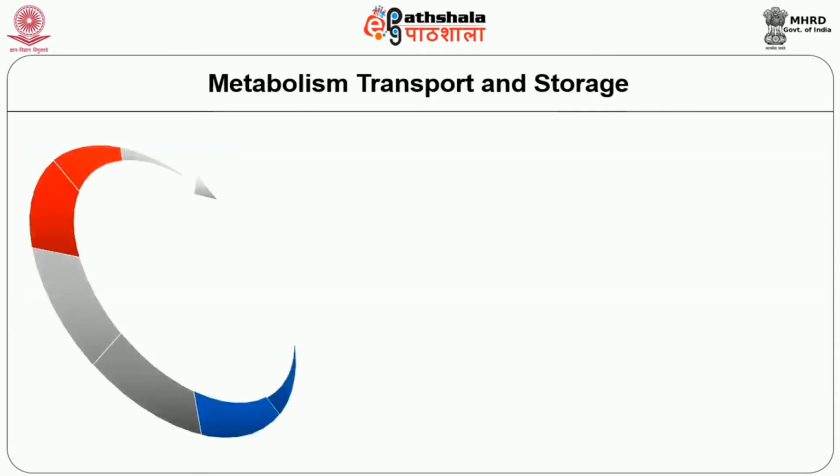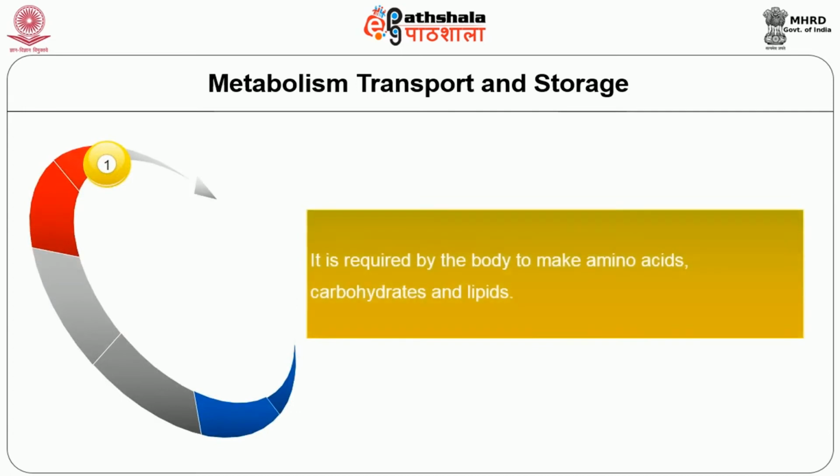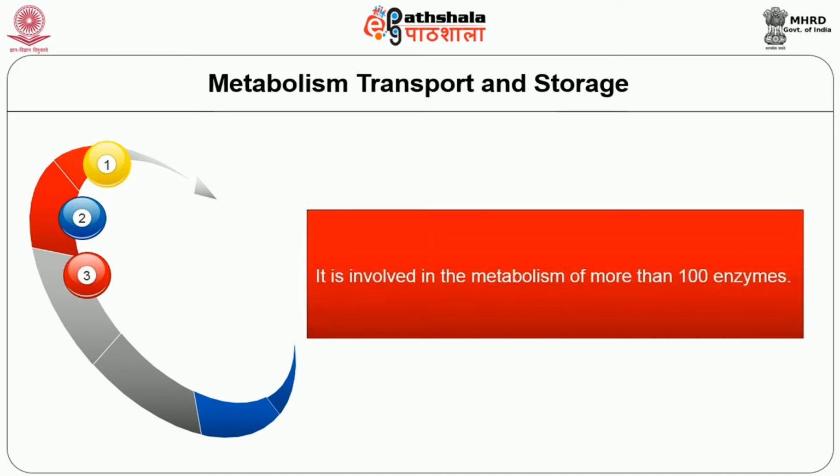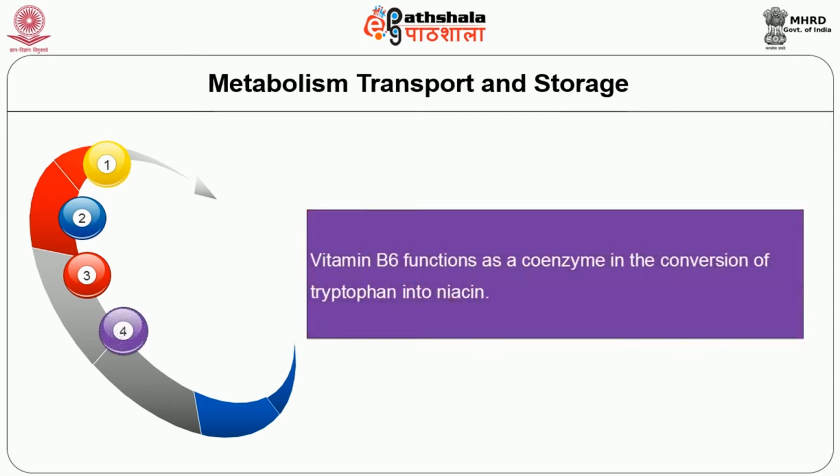Metabolism, transport and storage. It is required by the body to make amino acids, carbohydrates and lipids. B6 is a coenzyme in the synthesis and catabolism of amino acids. It is involved in the metabolism of more than 100 enzymes. B6 functions as a coenzyme in the conversion of tryptophan into niacin.